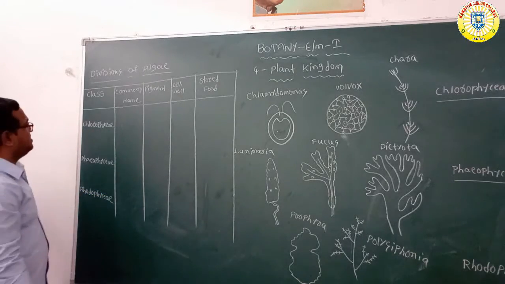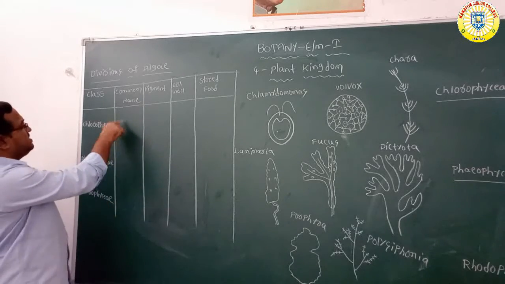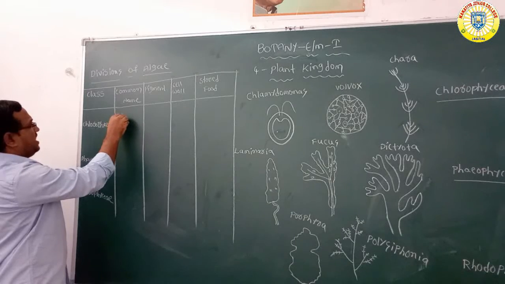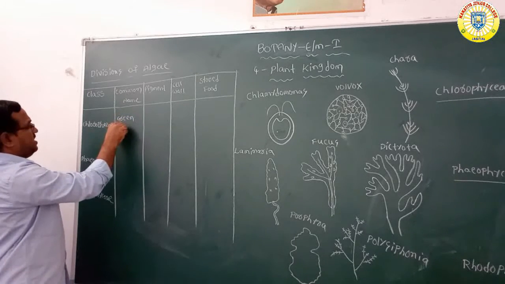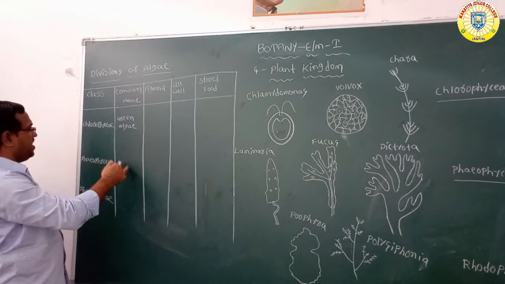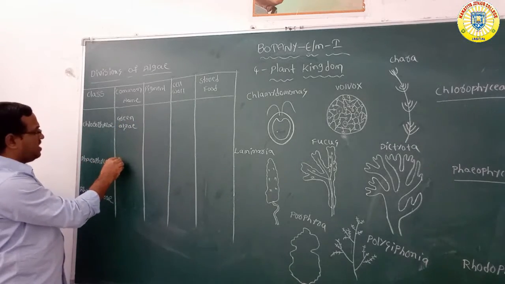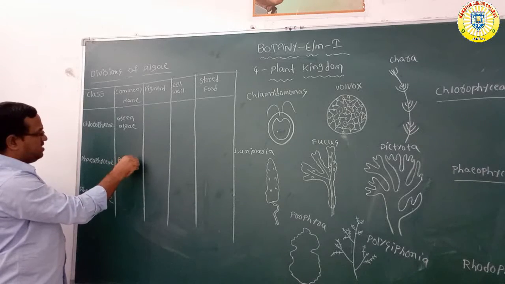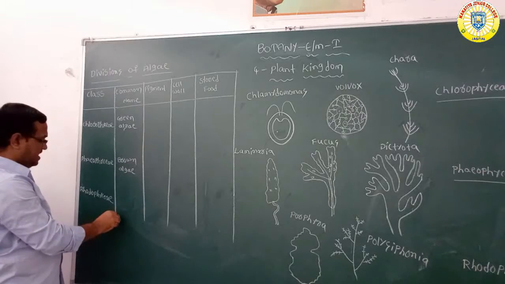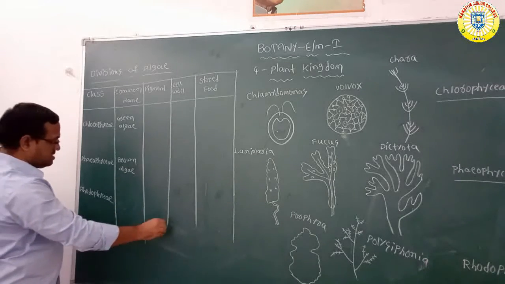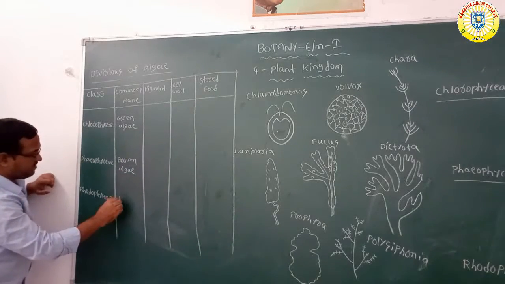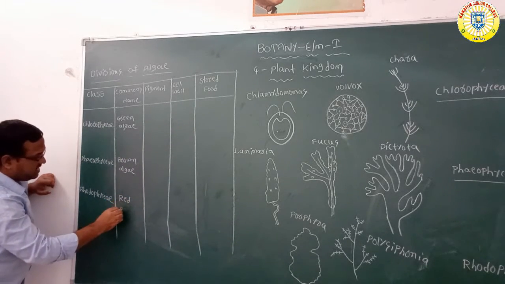What is the common name of Chlorophyceae? Green algae. What is the common name of Phaeophyceae? Brown algae. What is the common name of Rhodophyceae? Red algae.